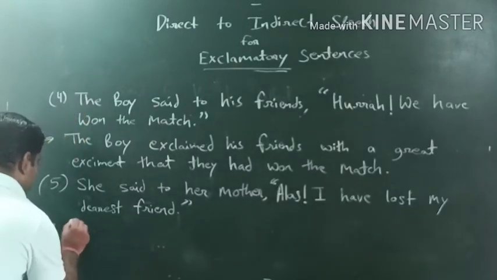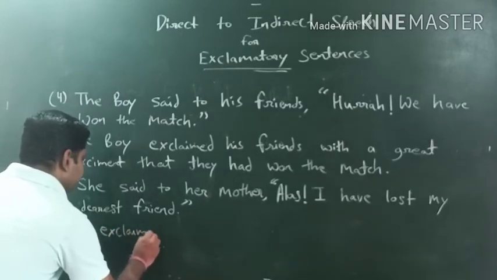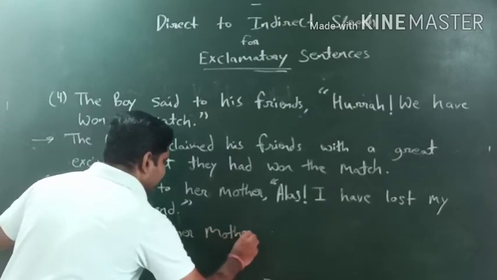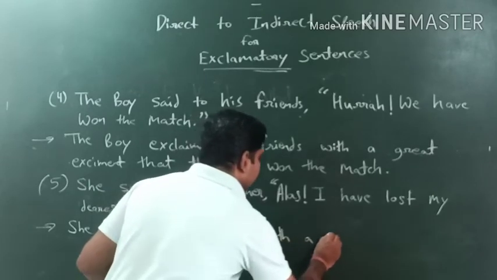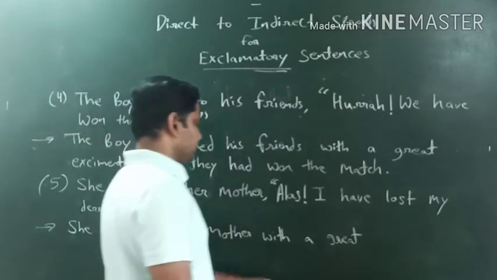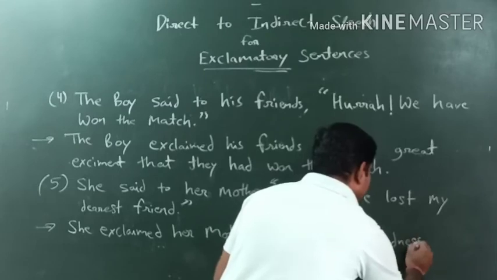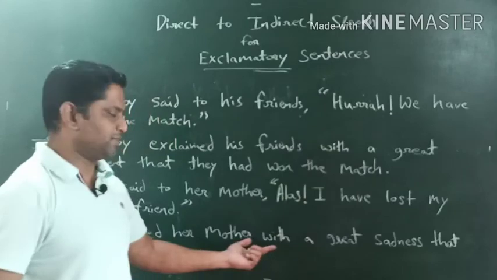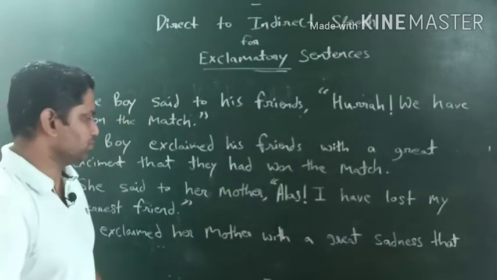Obviously, so she exclaimed her mother with a great sadness, made like sadness, that after expressing the mood, okay, whether the happy mood is given or whether the sad mood is given.